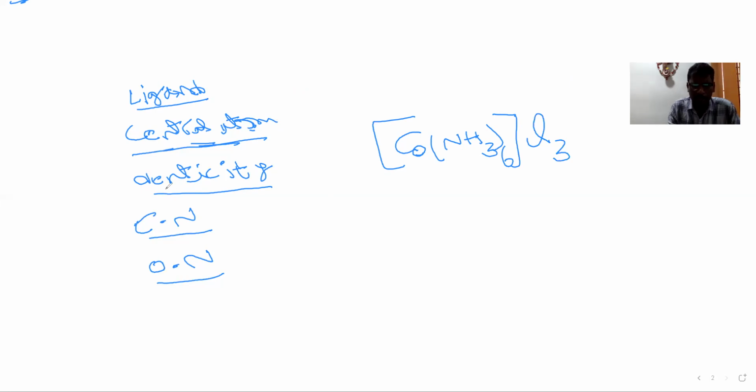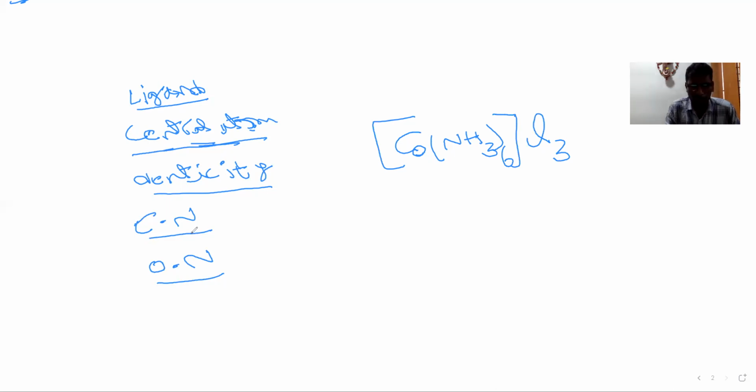Similarly, denticity. Each ligand will form a coordinate bond with the central atom. How many coordinate bonds are formed by a ligand is called denticity. So denticity means the number of coordinate bonds by one ligand. If one ligand is forming one bond, then it is called monodentate. If it is forming two bonds, then it is called bidentate. Like that, polydentate is also possible.